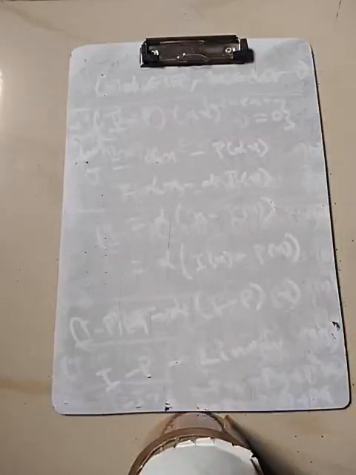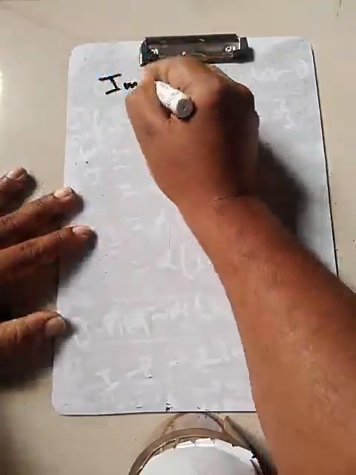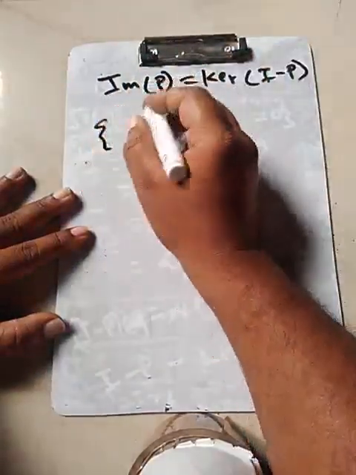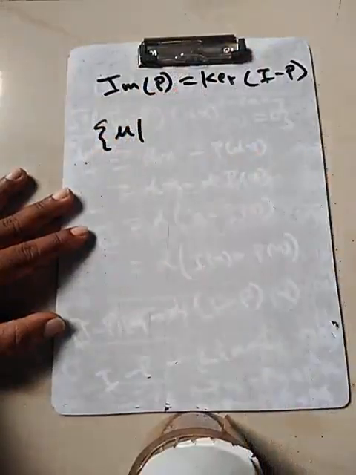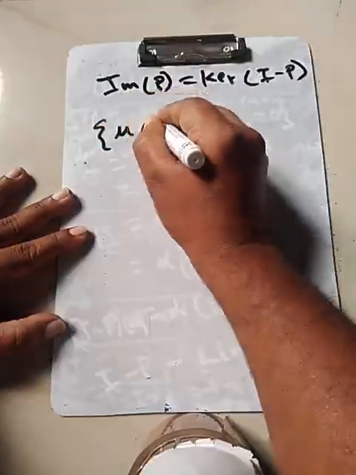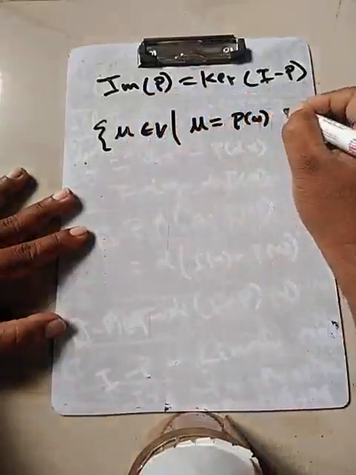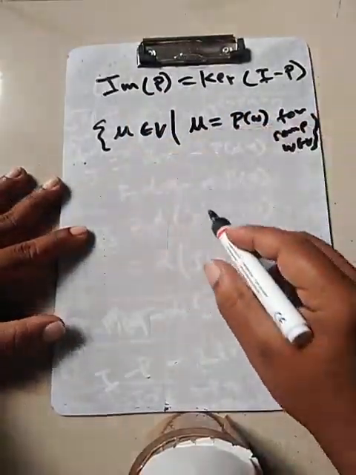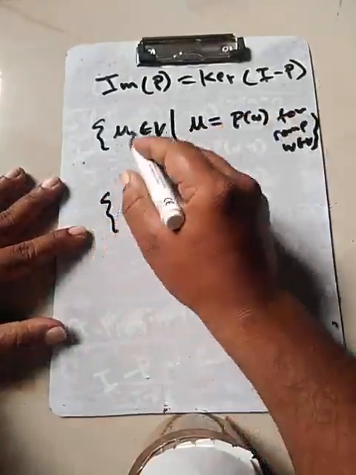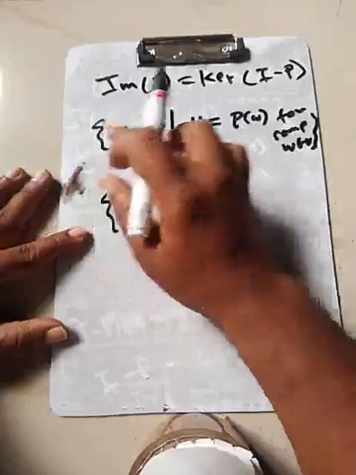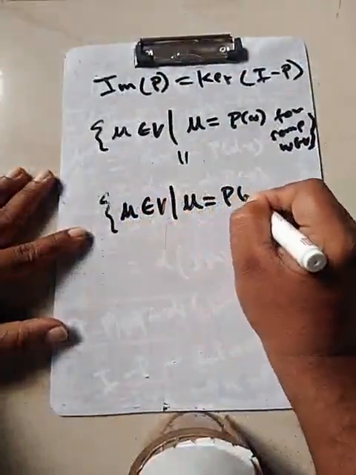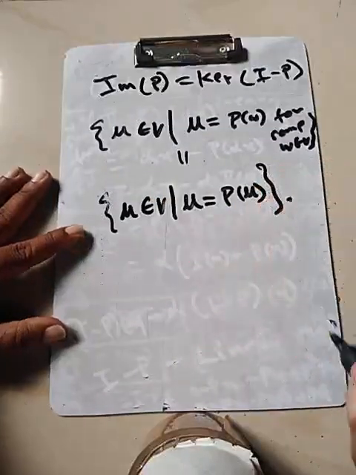Because the kernel of P is the image of I minus P, and the image of P is the kernel of I minus P. So the image of P, which is the kernel of I minus P, is nothing but the collection of all U belonging to V such that U is equal to P of W for some W belonging to V. This set is the same thing as we have seen, that U is equal to P of U. It's a collection of all those U belonging to V where U is in fact P of U. This is precisely this set.